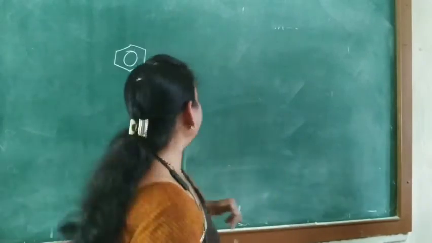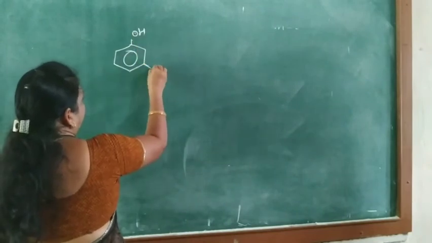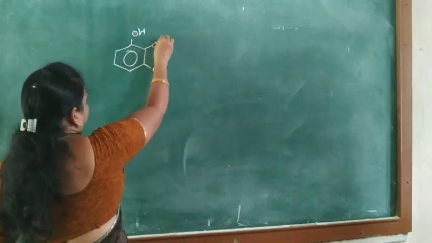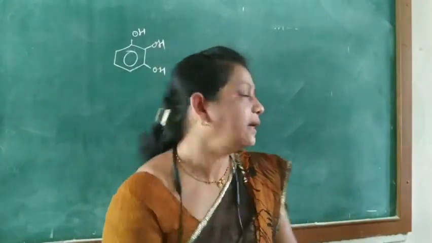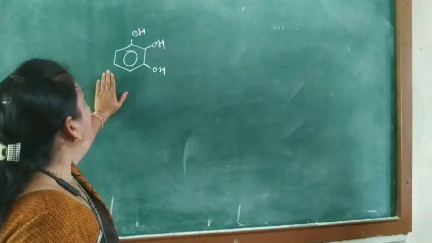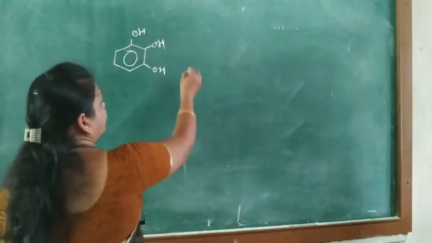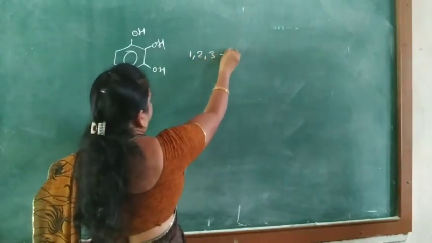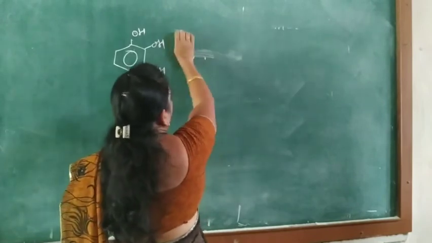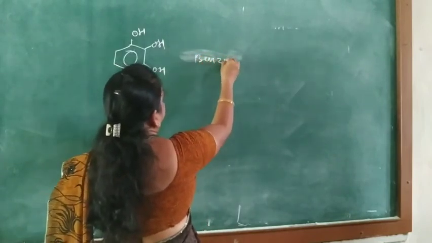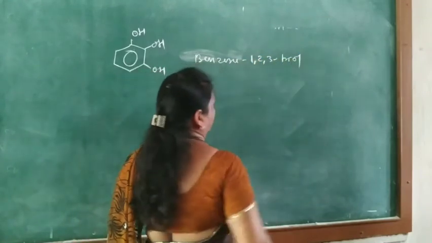So here it is phenol. If there is OH and then here OH and OH, its common name is phloroglucinol or pyrogallol, but its IUPAC name is 1, 2, 3. Here a derivative of benzene, so benzene-1,2,3-triol.